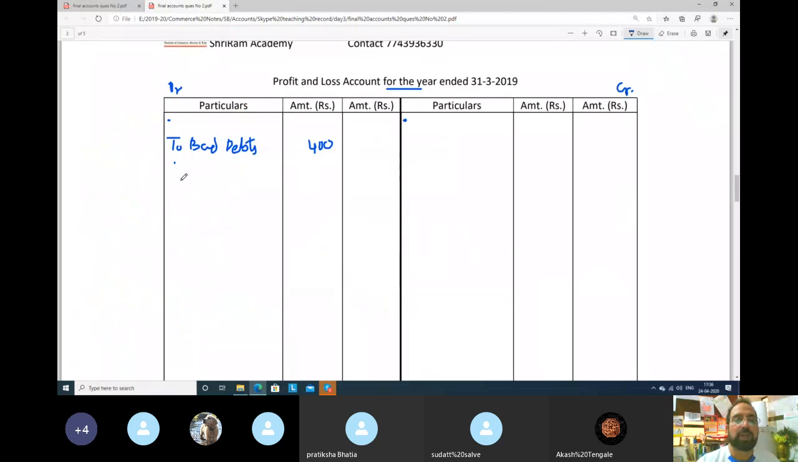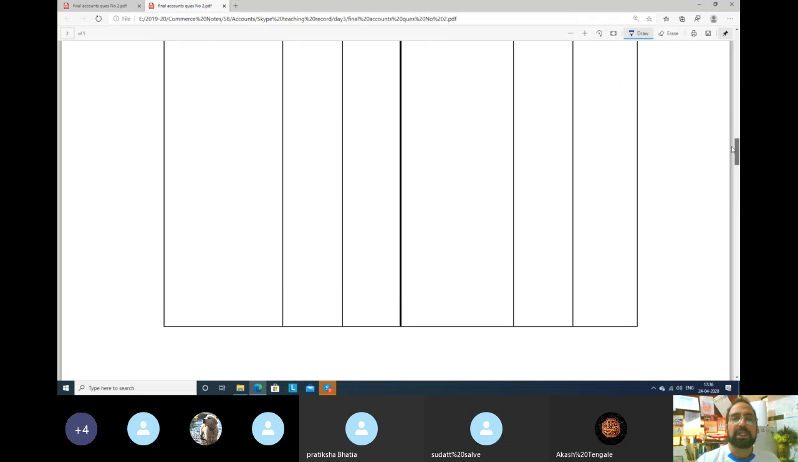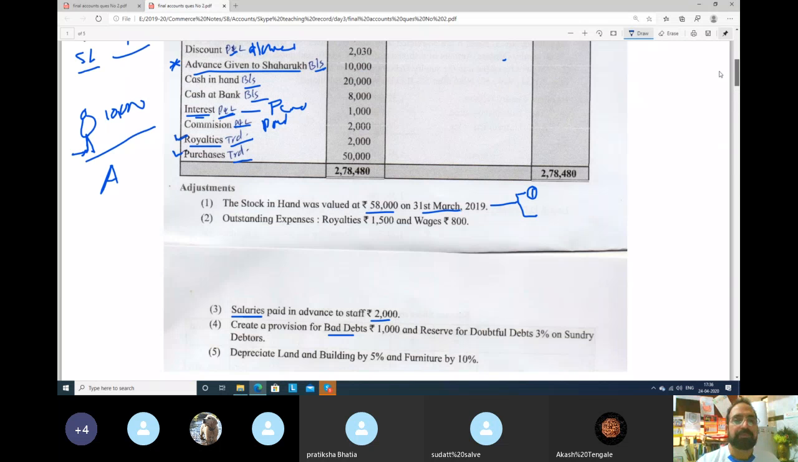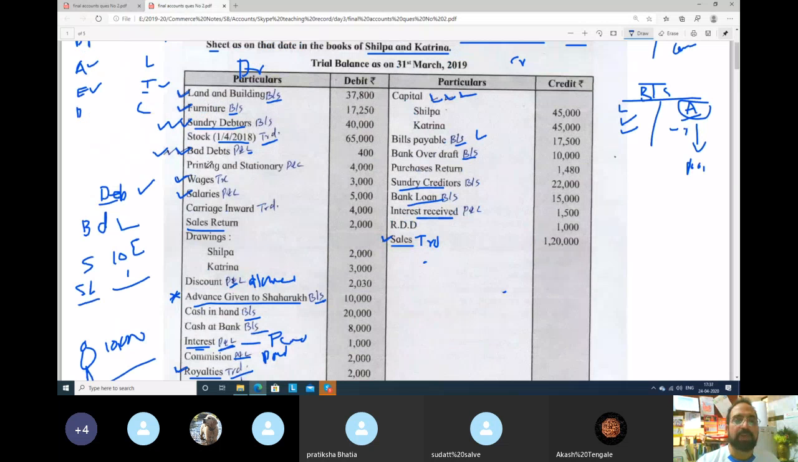400, 1 line, 2 line and 3 line, and then we will make a dash. Next item, printing and stationery. There is no tick. Printing and stationery, profit and loss. It is an expense related to office. It will go to profit and loss account 4,000.